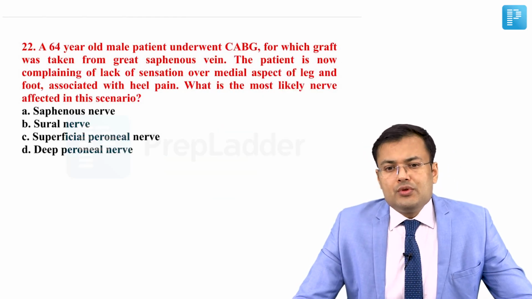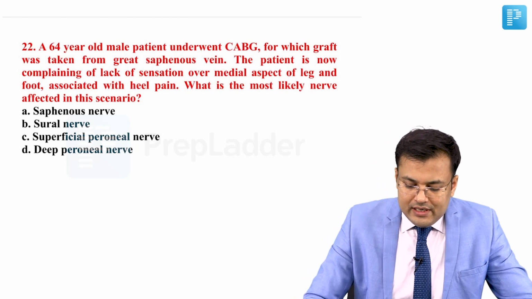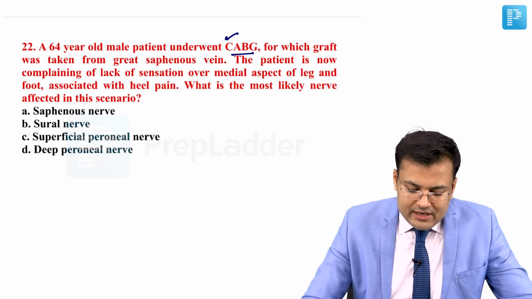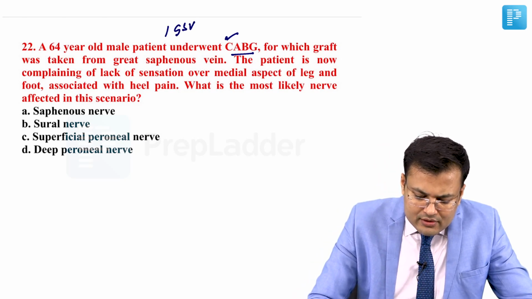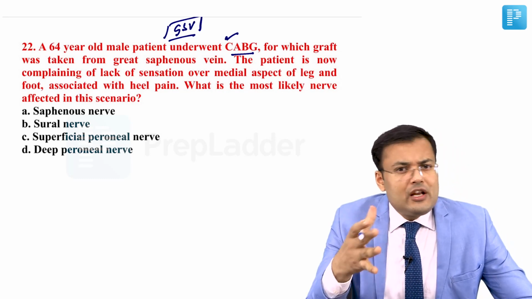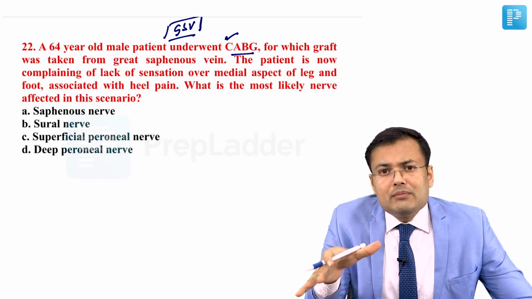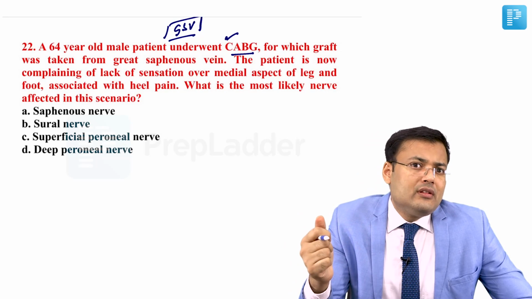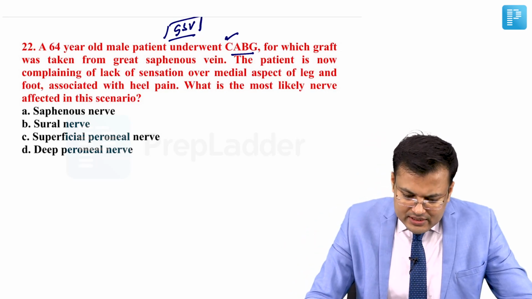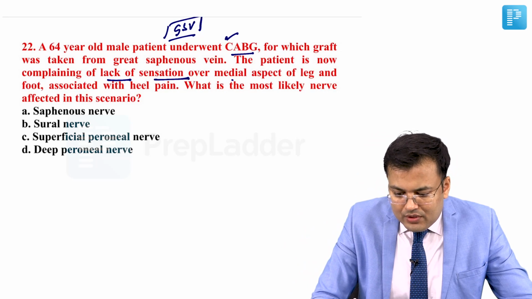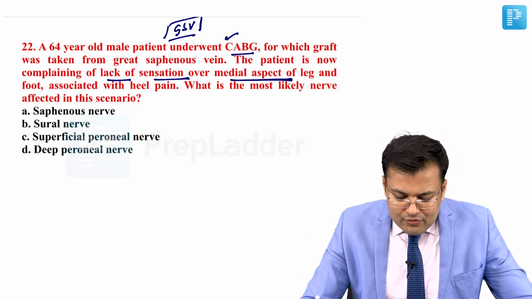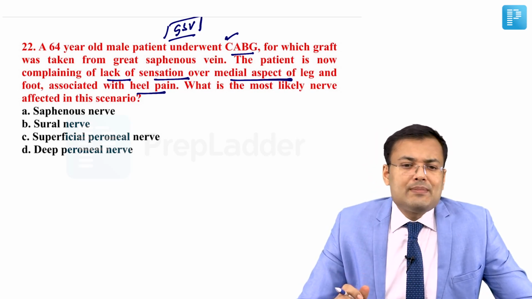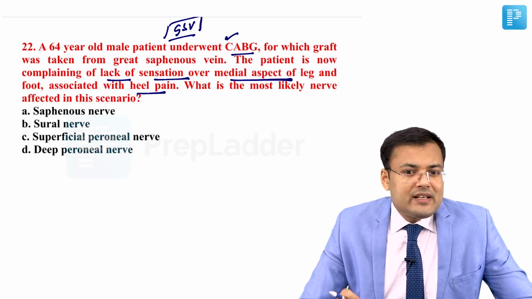See the question number 22. 64 years old male patient underwent coronary artery bypass grafting, for which graft was taken from great saphenous vein. So great saphenous vein was harvested, and obviously from where we are going to harvest it? From the lower limb, especially between the ankle and what? Knee joint. Now see, the patient is now complaining of lack of sensation over medial aspect of leg, foot associated with heel pain. So there is loss of sensation over medial aspect of leg, foot. Simultaneously, there is heel pain.